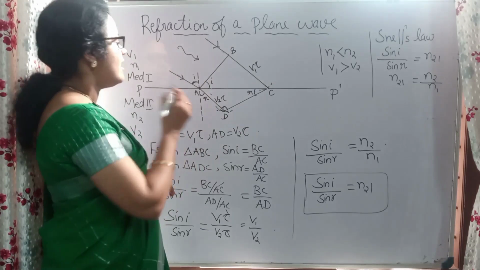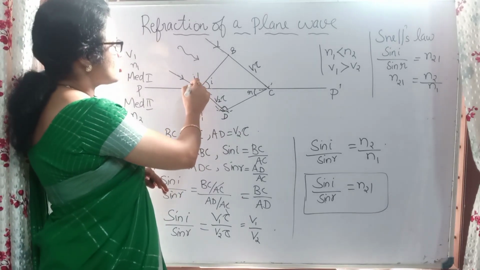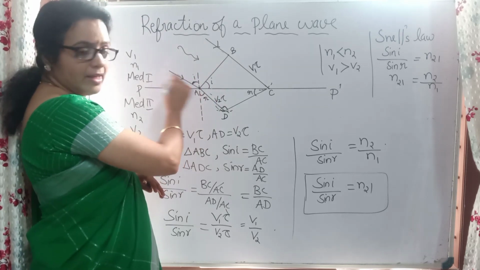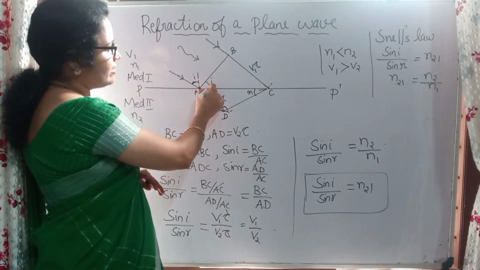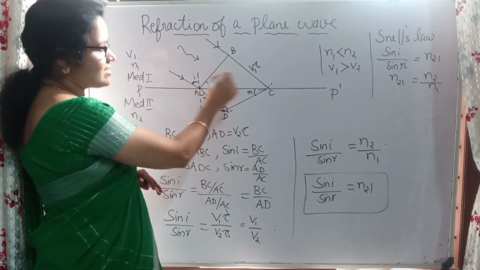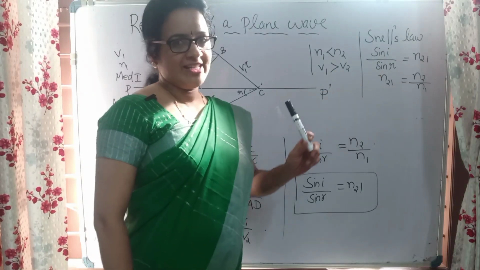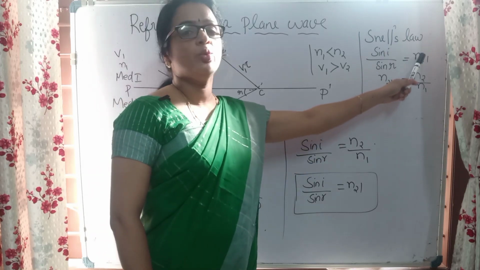So this angle is R, and here we have I. The total here we are getting is 90 degrees, which means this will be 90 minus I. So the angle here will be I. This is the angle of incidence, and this is the angle of refraction. Here we have to apply Snell's law. What is Snell's law? Sin I by sin R is equal to N21.